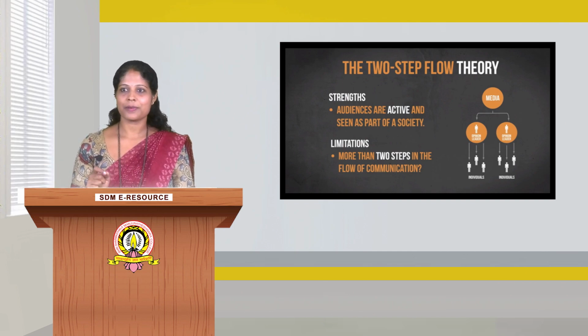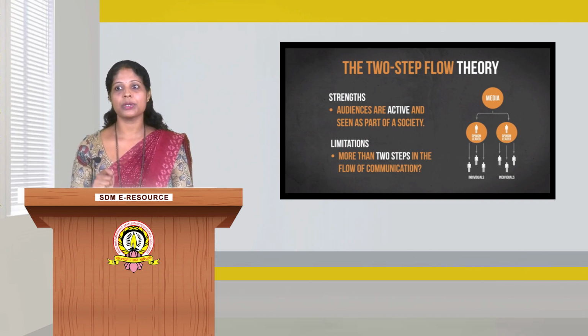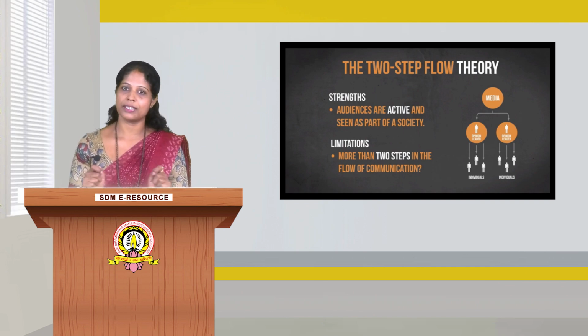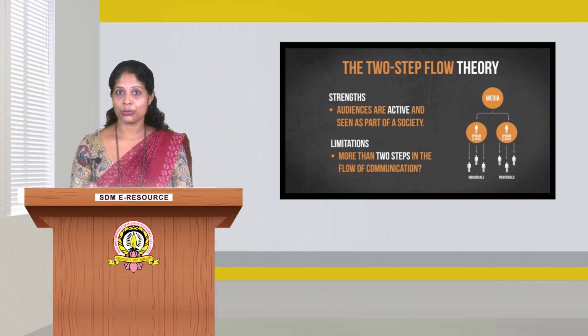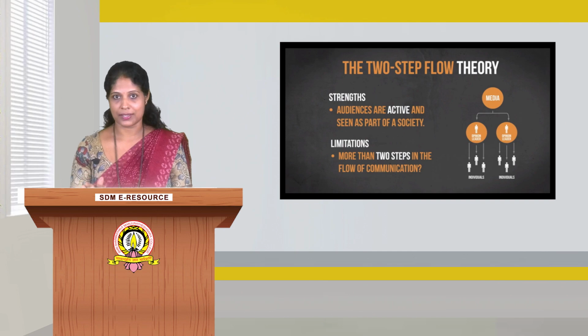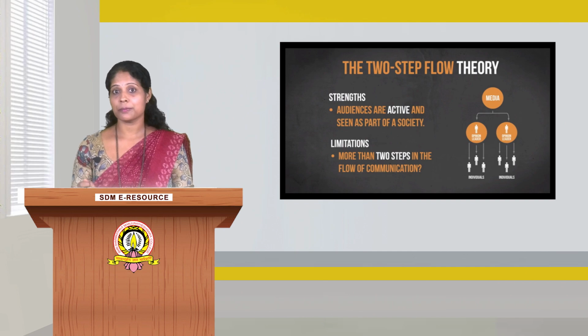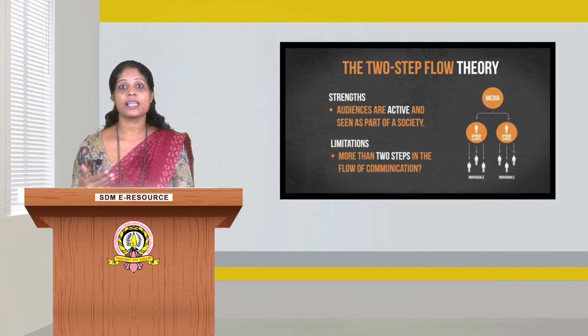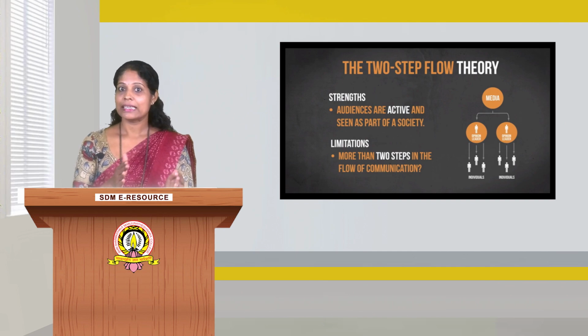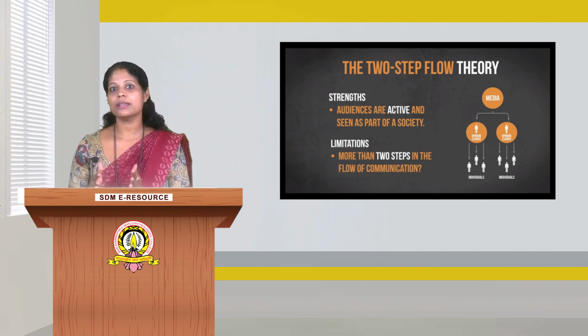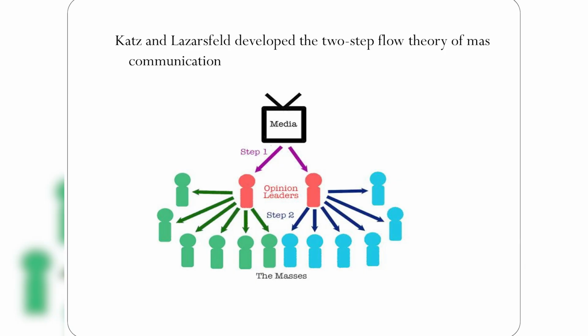But they were very surprised to find that informal and personal contacts were mentioned far more frequently than exposure to radio or newspaper as a source of influence on their voting behavior. Hardly 5% of respondents replied that they were influenced by mass media messages. 95% of the respondents said that they were influenced by their peers like family members, friends, and social association members, etc. Hence, this study disproved the dominant paradigm which existed at that time.